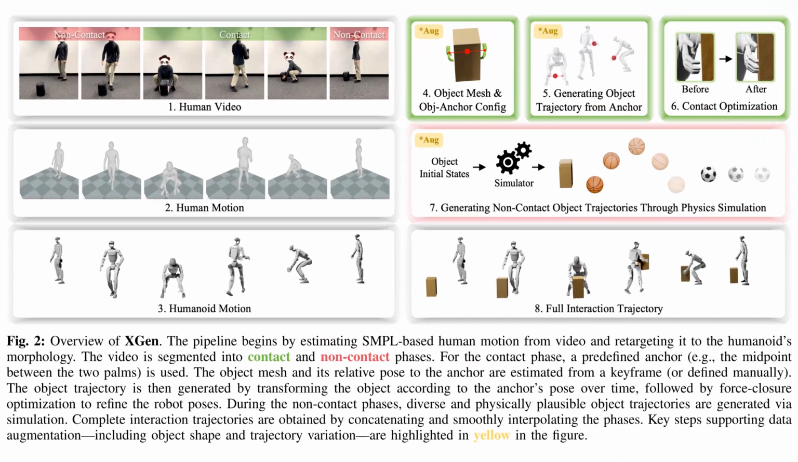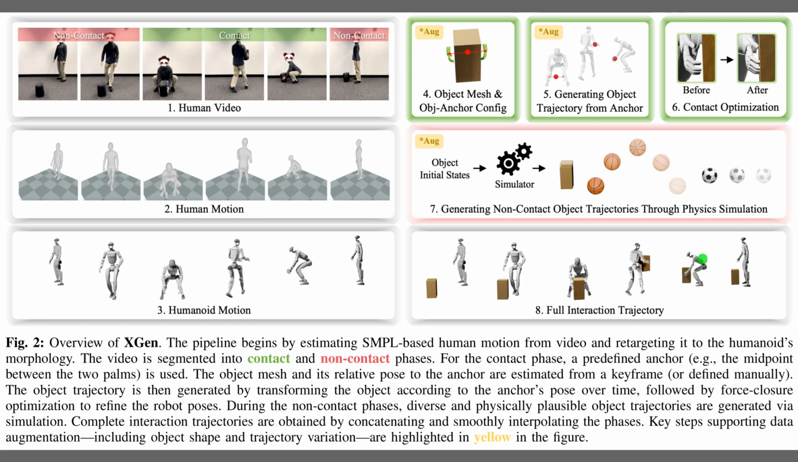So, Figure 1 gave us the big picture. Now, Figure 2 zooms in specifically on the XGeneral pipeline. On the left, the system converts raw human video into humanoid motion by retargeting the pose. It segments the action into contact phases, where the robot holds the object, and non-contact phases.